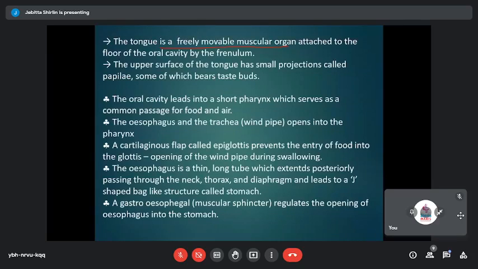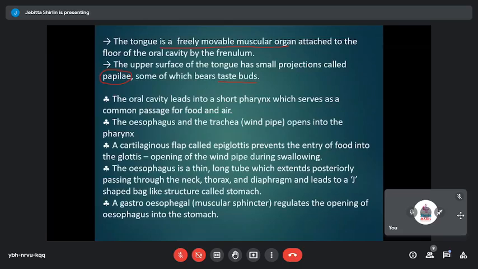And when you look at the upper surface of the tongue, as I told you, there are certain projections, certain bud-like structures, which are called the papillae, and these papillary structures will bear the taste buds. The tongue is a sense organ for taste, and the sensing or tasting of food is with the help of taste buds that are located on the papillae of our tongue. Papillae are just small projections, minute swellings on our tongue where we have the taste buds. So the taste buds will help in tasting the food.